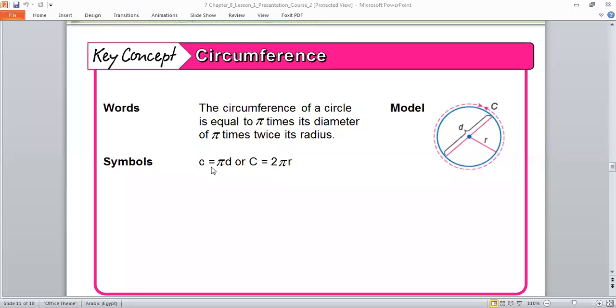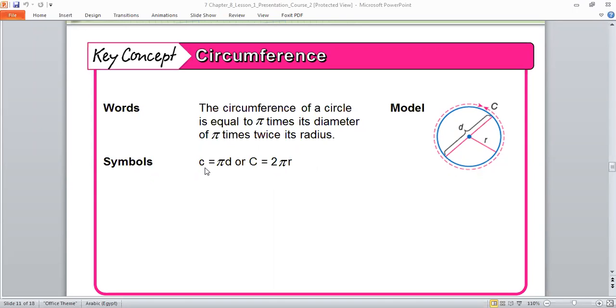Again, circumference is equal to what? Pi times diameter or 2 times pi times radius. Can you read the two rules, please? Pi times diameter or what is the C? Circumference. It means circumference. Repeat with me: circumference.